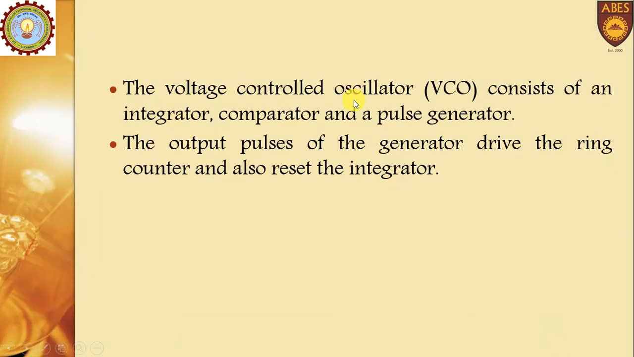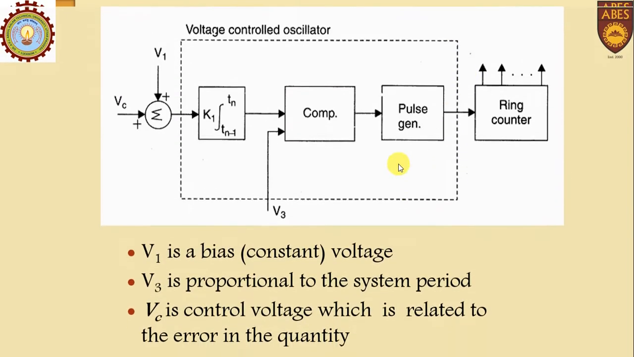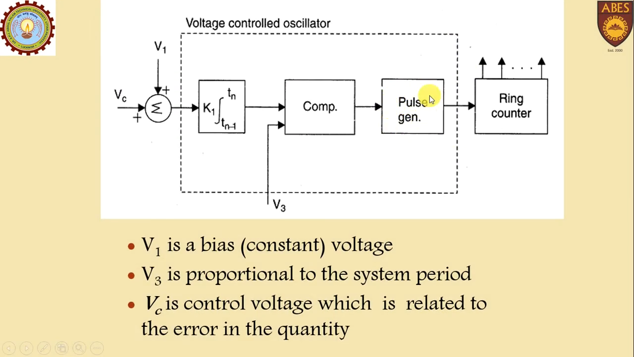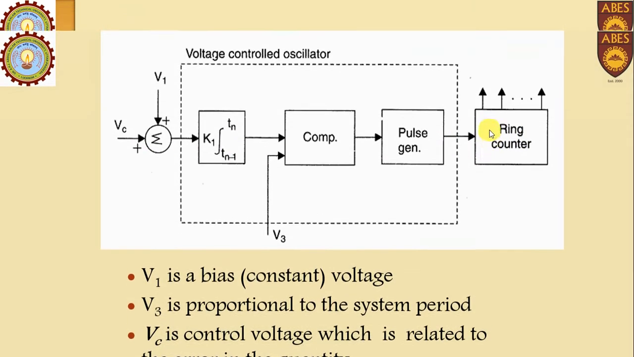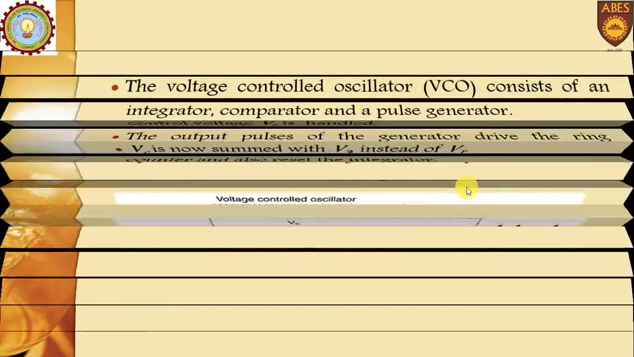The voltage controlled oscillator consists of an integrator, comparator, and pulse generator, as we have seen in the block diagram. Output pulses of the generator drive the ring counter and also reset the integrator. Means whenever a pulse is generated from this pulse generator, it goes to the ring counter, it resets the integrator, and it drives the ring counter.